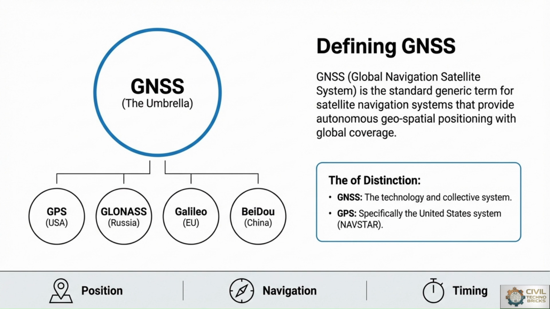Remote sensing and GIS applications depend heavily on GNSS for precise location referencing and spatial data collection. So in the civil engineering domain, we are using GNSS, which supports surveying, mapping, construction activity layout, transportation planning, and infrastructure monitoring, and many more applications.